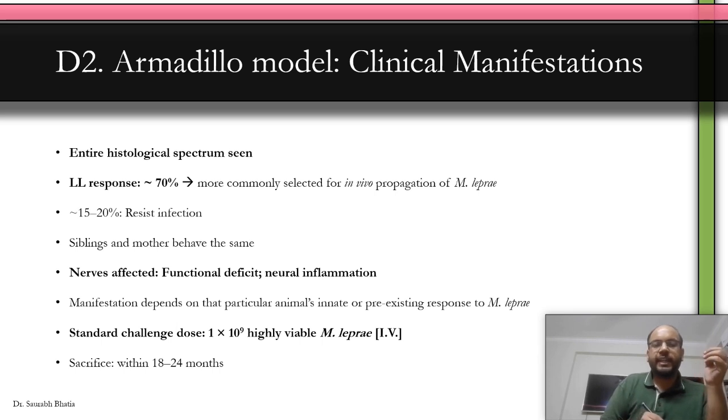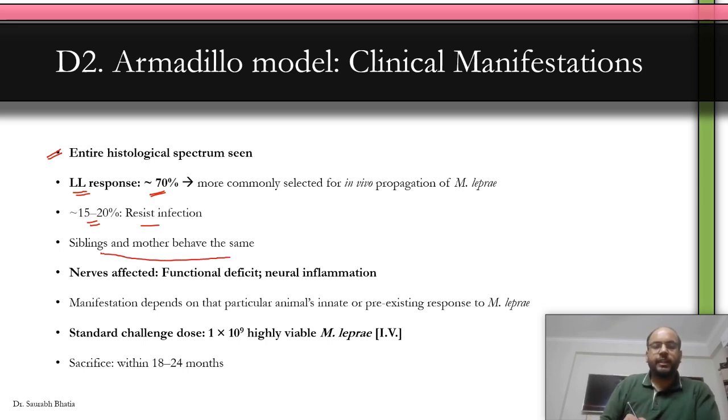In armadillo, the entire spectrum is seen from tuberculoid to lepromatous. You need not use an immunocompromised animal; an immunocompetent armadillo is good enough. About 70% of armadillos show an LL response. About 15 to 20% resist infection, like in humans also, where not everybody develops profound leprosy disease. Some of them can harbor bacillus without developing the disease their entire life. Siblings and mothers behave the same.